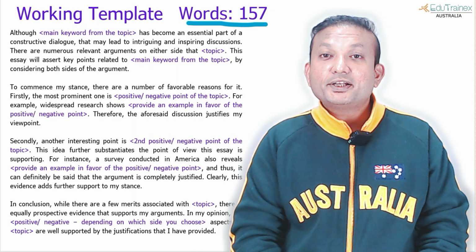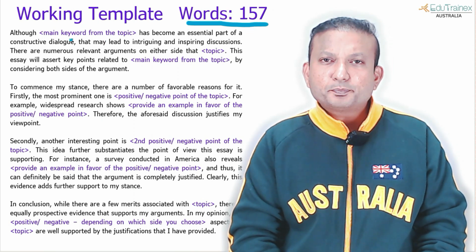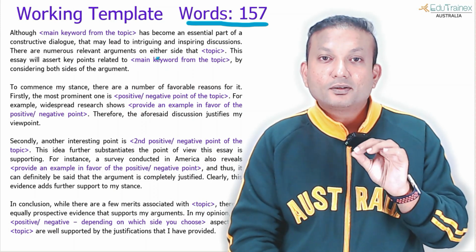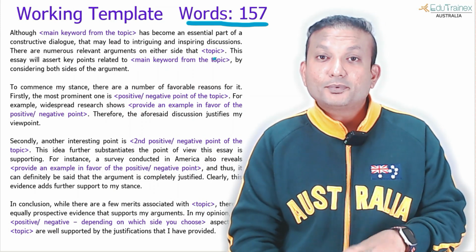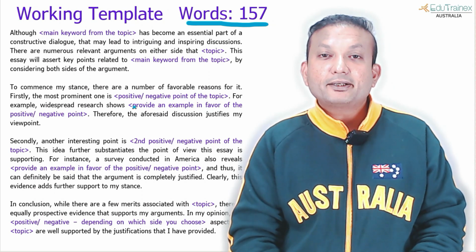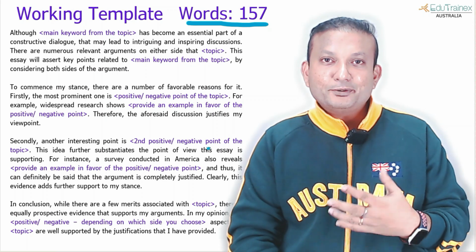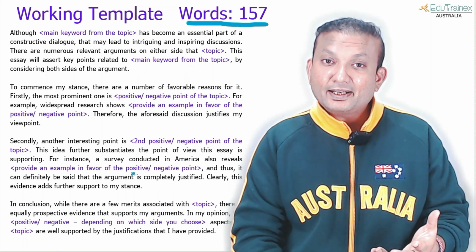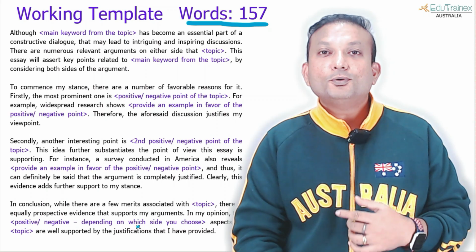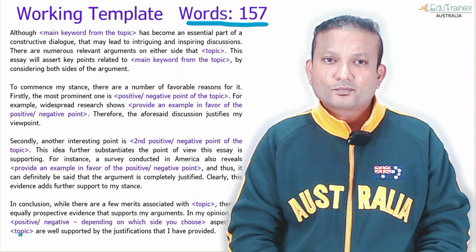So the word count here is 157 words. And you see all this purple color text here is related to the topic. What topic? The main keyword from the topic or the topic itself, a positive or negative point of the topic, an example, again a second positive or negative point of the topic, a second example, again the topic, and finally you agree or disagree with the positive side, then put the topic itself.